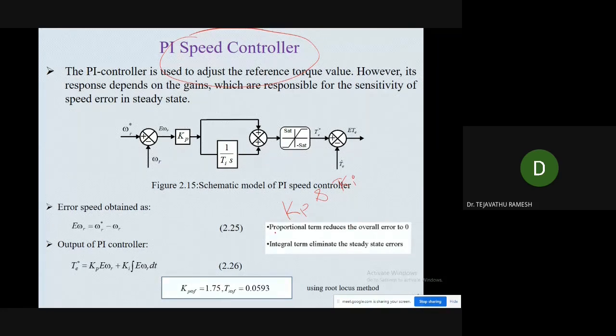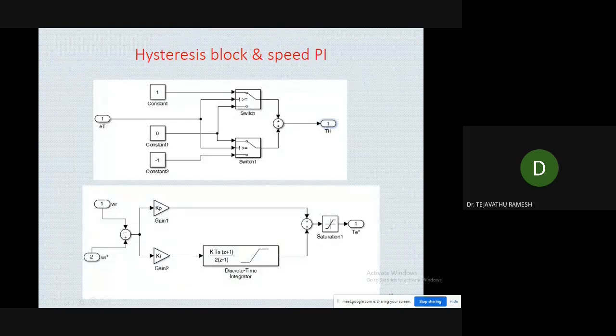By using the root locus method, we found the transfer function. From it, we got the Kp value as 1.75 and Ki as 0.0593. Here is the lookup table, the hysteresis block controller, and the PI controller which we have used in the Simulink.